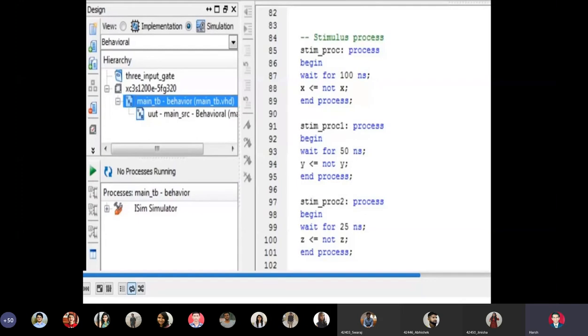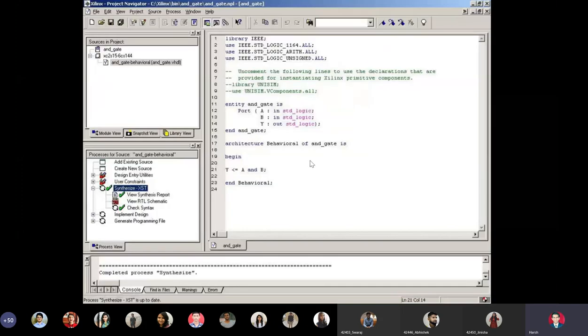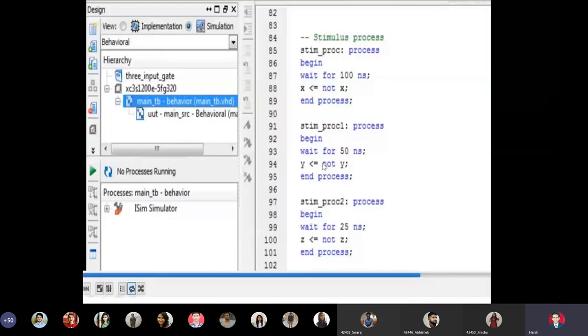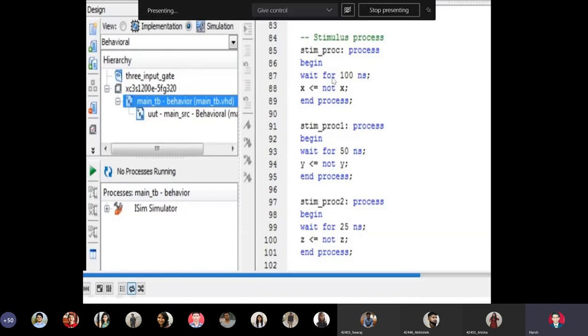Then, depending upon what logic I have written in this program, the simulator will generate waveforms according to that. And by simply seeing the waveforms, I can confirm that yes, I have written a program for an AND gate. So in the simulation waveforms, when my inputs are 0, 0, I am getting output 0. And only when my inputs are 1 and 1, only then the output is 1, which confirms that my VHDL program is logically correct. This is called the simulation step.